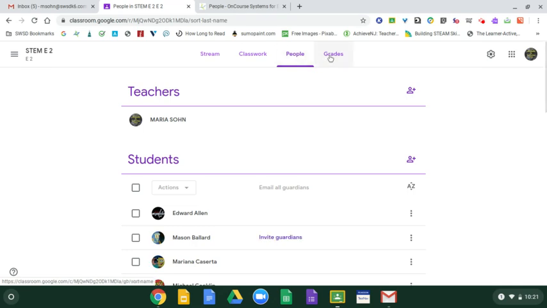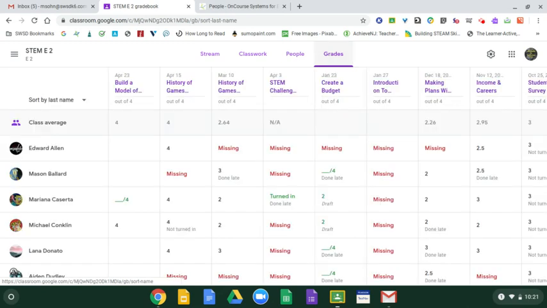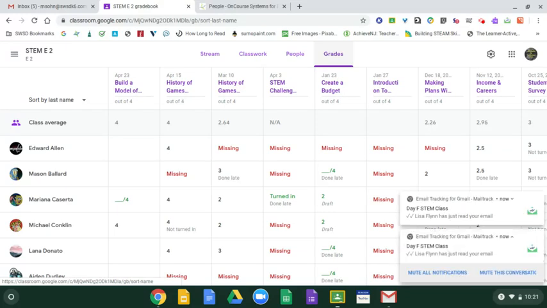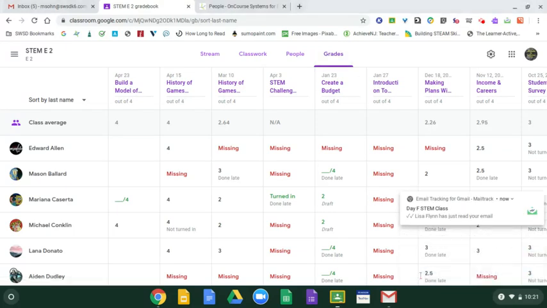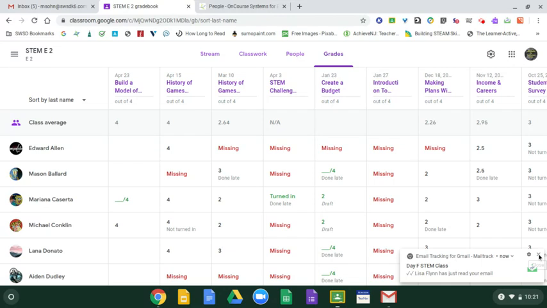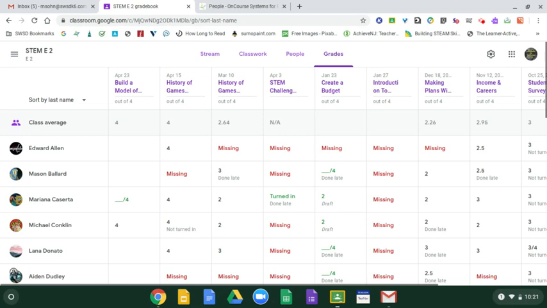The last tab, Grades. Although we don't always use this as a gradebook, Google has now added the gradebook feature. So when you click on the Grades tab, you actually get a gradebook that's already set up for you. You don't have to worry about adding anything at all because it's generated through your building of the assignment itself.